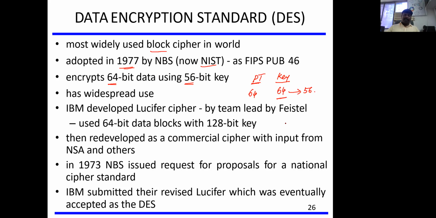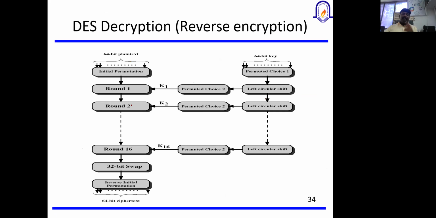Why we use only 56, I'll explain in the further slides or sections. Under this slide, you can understand only this point. And when we talk about how the Data Encryption Standard works, let me explain. So this is a 64-bit plain text.